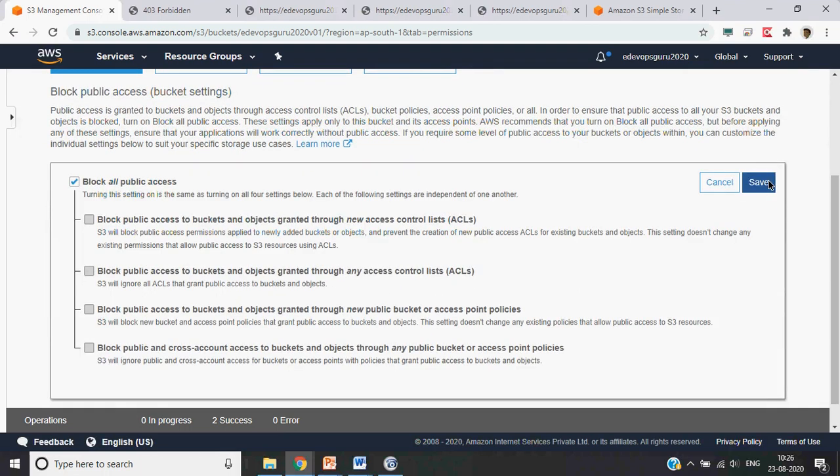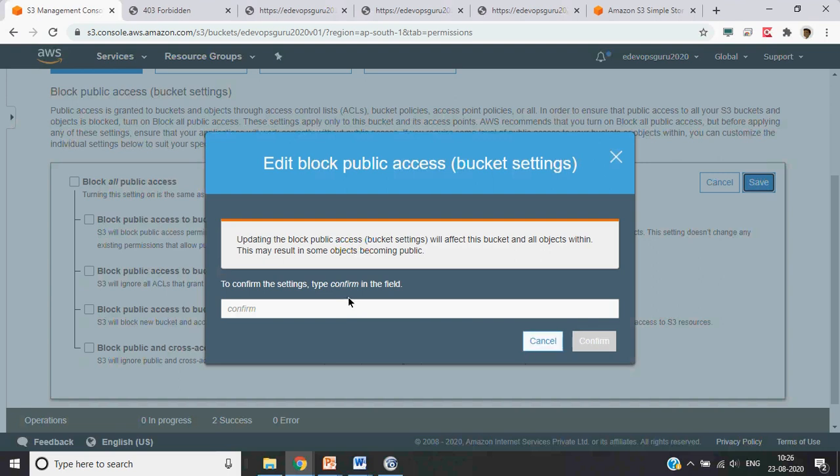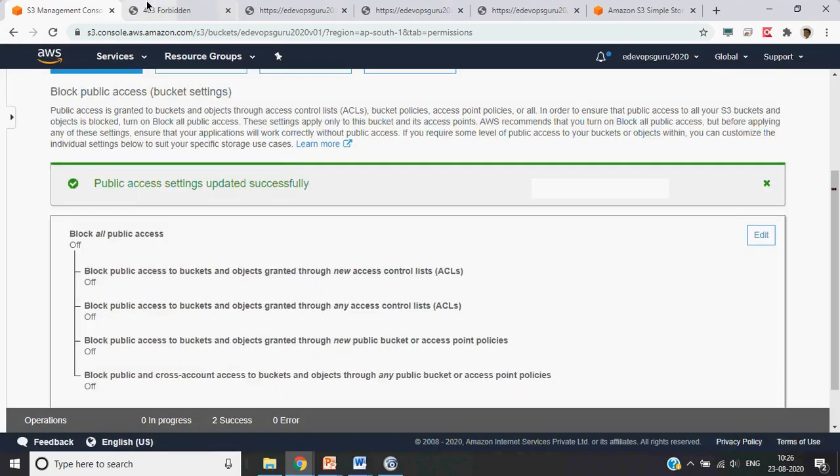Now we have to enable it so that anybody can access this site. AWS has a very good functionality: if you try to change some default permission, it will ask you to confirm it. So you just type confirm and confirm.